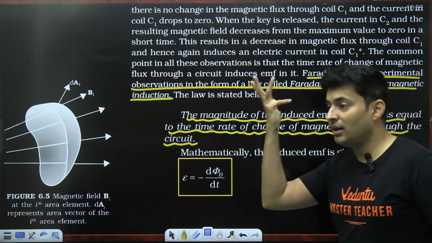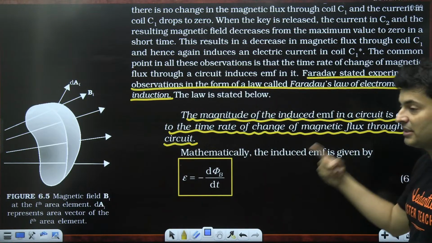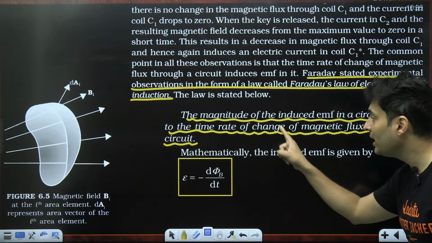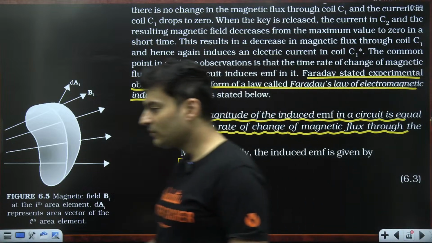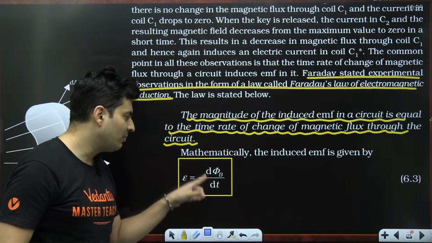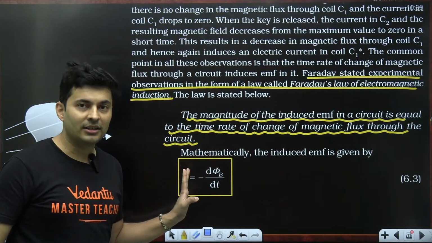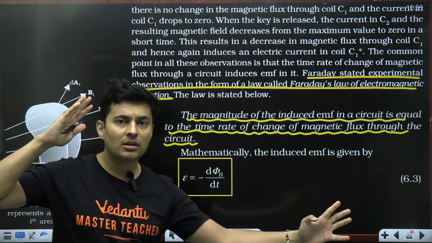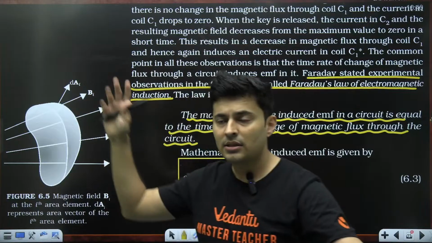So Pandu's entertainment is proportional to how quickly Champa is changing the flux, how quickly there is a rate of change of magnetic flux in the circuit. Understood, guys? So this is Pandu, this is Champa's dance. If Champa is at rest, phi will be constant. Champa is just like this. Pandu is like, what are you doing, Champa? Change. So Champa dances.